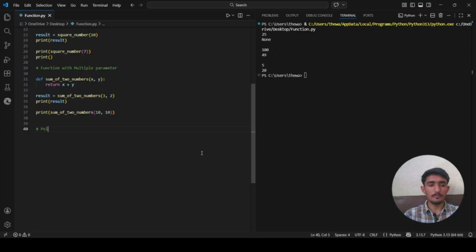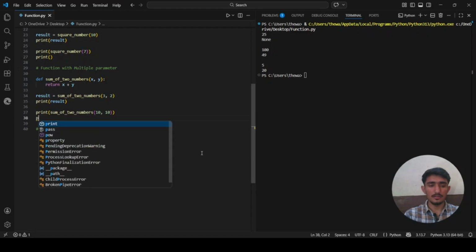Perfect. Polymorphism in function. Let me just give a line here.